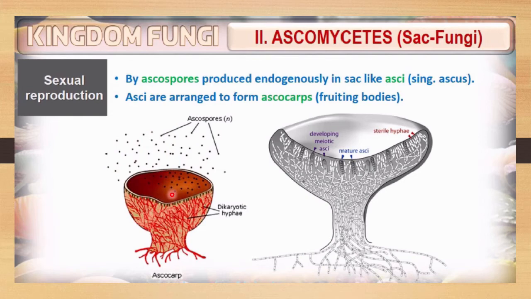Here you can observe a developing meiotic ascus. The meiosis process continues, and after finishing it you will observe the ascus formed. This is a mature ascus, and finally it releases the spores outside. Sometimes it is sterile. Here you can see no spores on it, which is why it is called sterile hyphae. This hyphae does not carry any type of spore. Whereas some will produce asci, on which you can see a mature ascus formed, and it will release the ascospores.